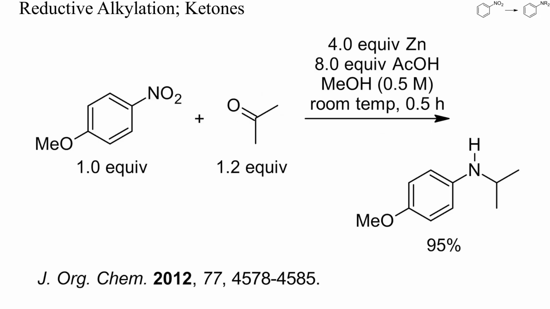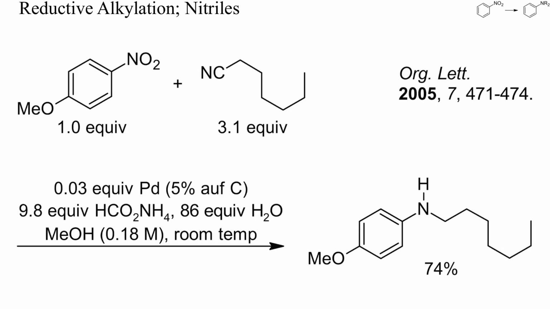Reducing nitroarenes in the presence of aldehydes, ketones or nitriles can yield alkylated anilines. The main reason is the high nucleophilicity of the intermediate hydroxylamines. Here, for instance, a high yield of an isopropyl aniline resulted upon reduction of 4-methoxynitrobenzene with zinc in the presence of a slight excess of acetone.